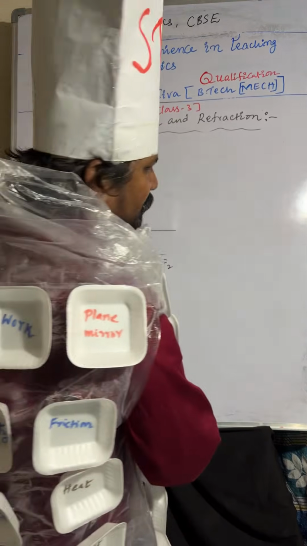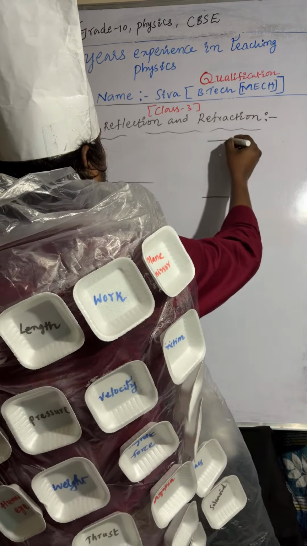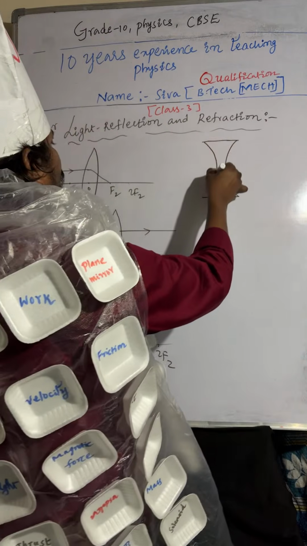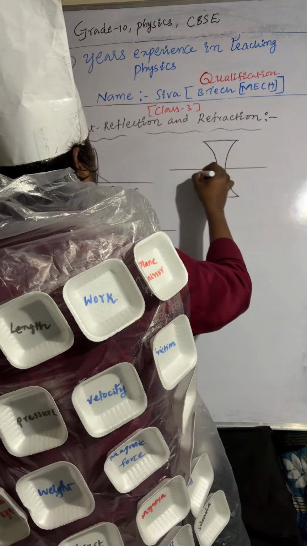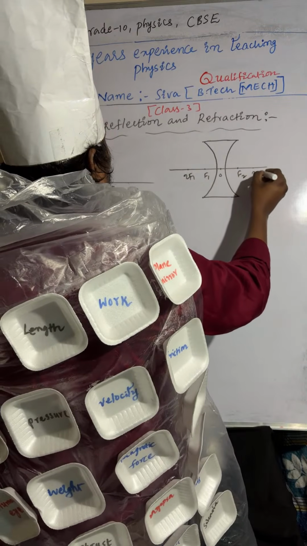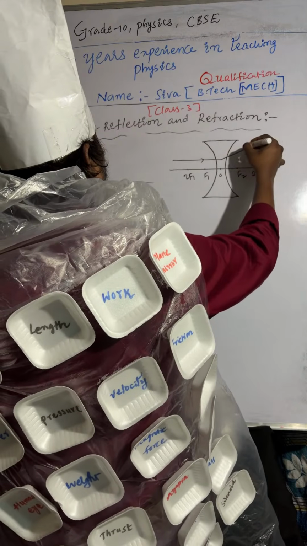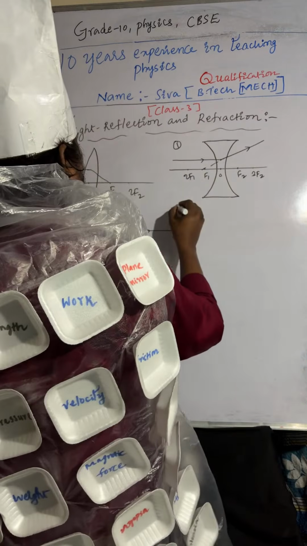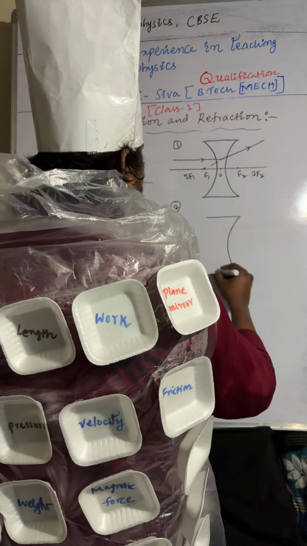Coming to the concave lens, only 3 cases are there. Case number 1: here you can observe optic center, F1 to F1, F2 to F2. The light ray is passing like this, and after refraction it moves as if from the focus. That's the first one. Coming to the second one, a light ray is passing through the focus.